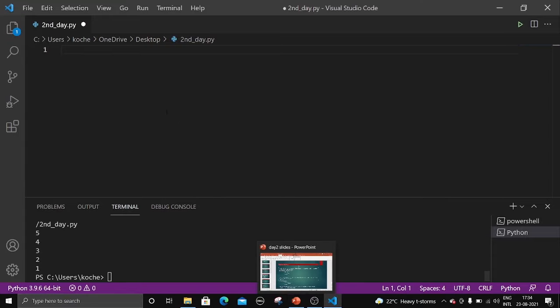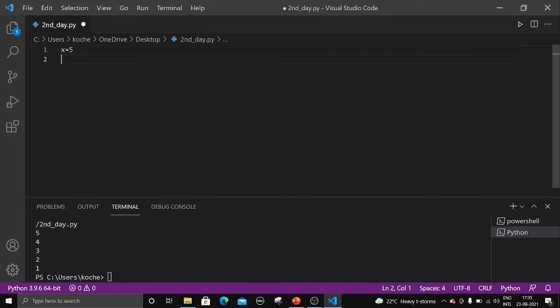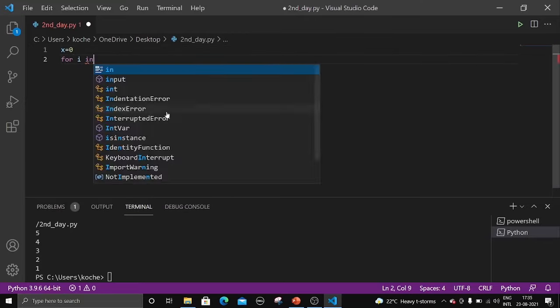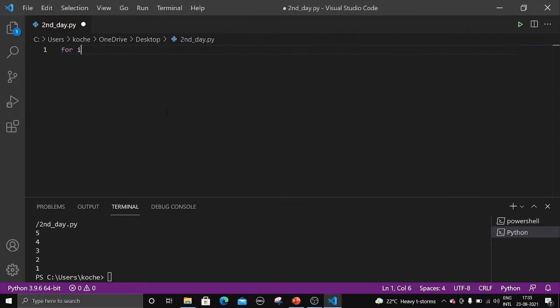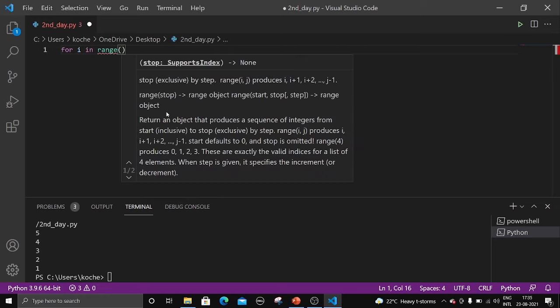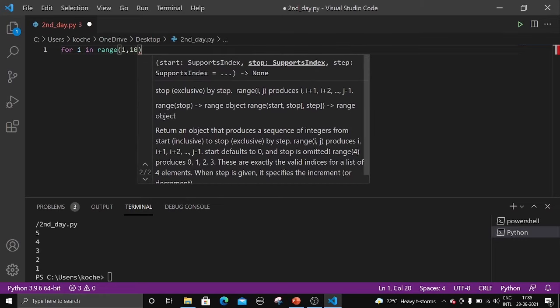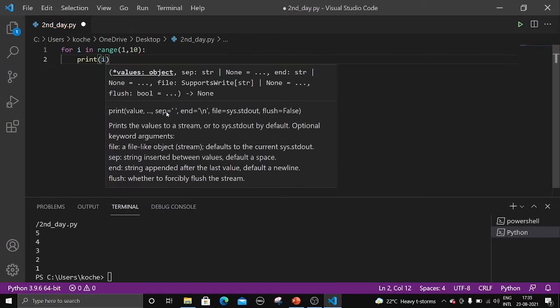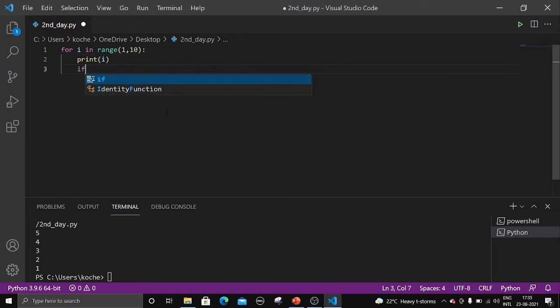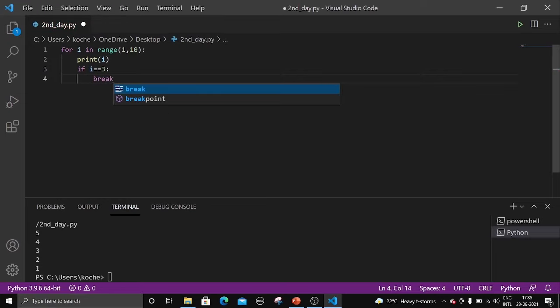So let's take x equal to 0. for I in range 1 comma 10, print I, and let us add in one if condition. If I double equal to 3, let us add break. Let me show you how it will work now. There you go.